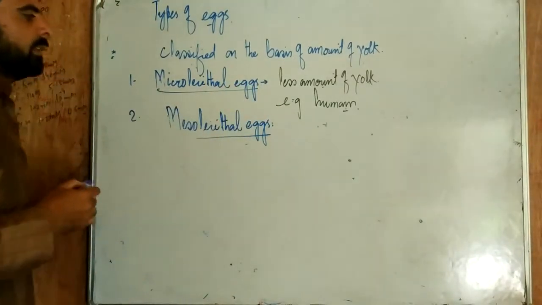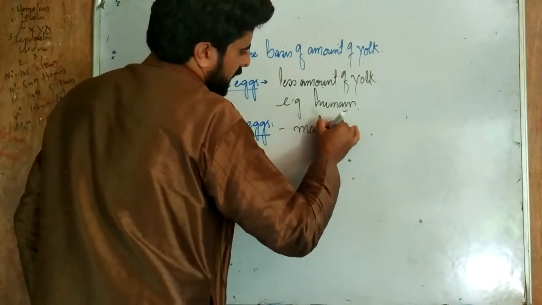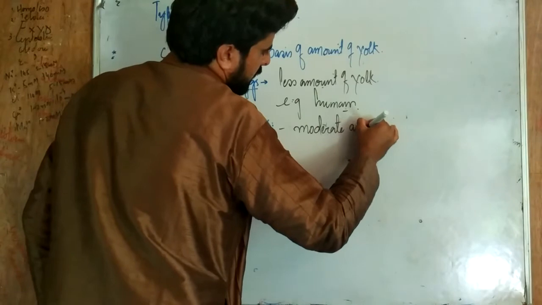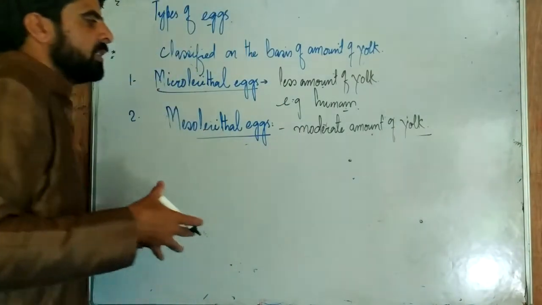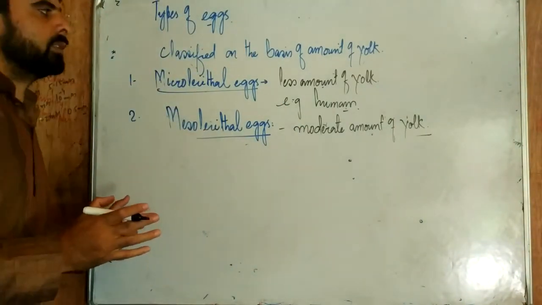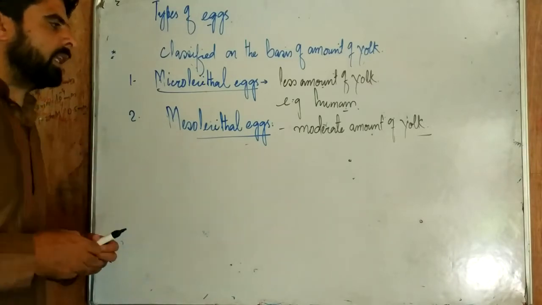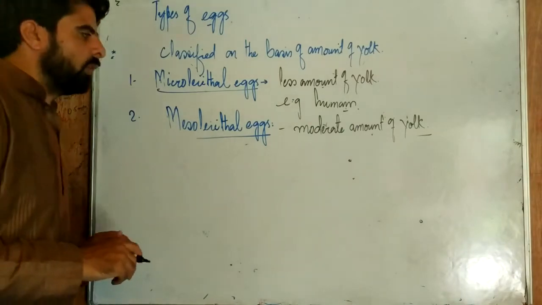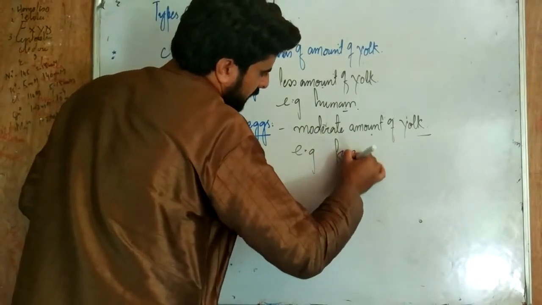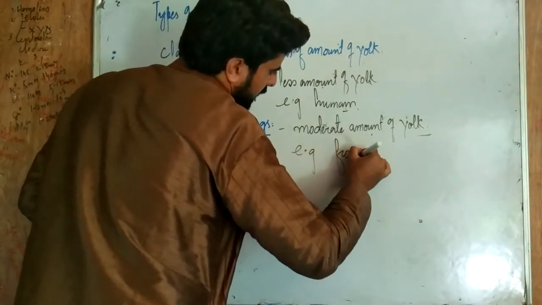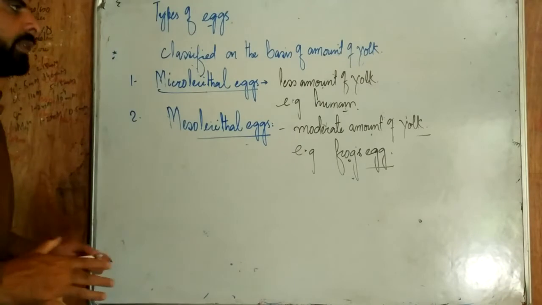A mesolecithal egg is that type of egg which has a moderate amount of yolk. That means the yolk is present but not in a large quantity, and not in a less quantity, but in a moderate amount. On the basis of that we call it a mesolecithal egg. An example is the frog's egg. Frog's eggs have a moderate amount of yolk present in them.